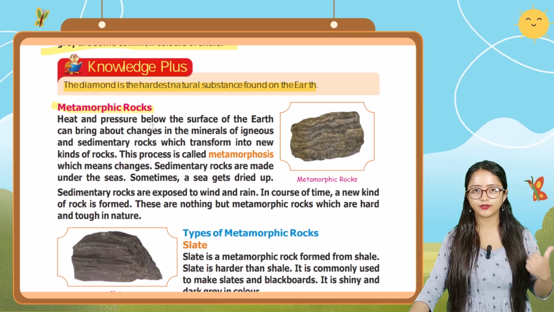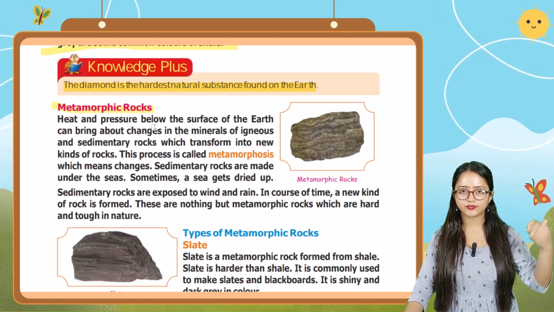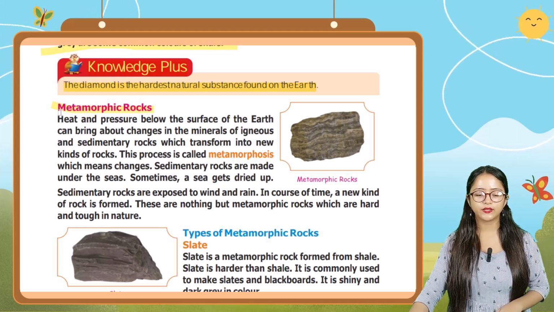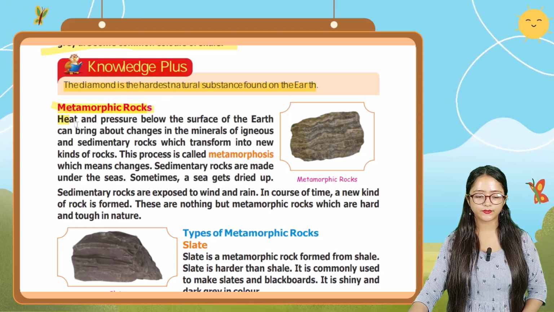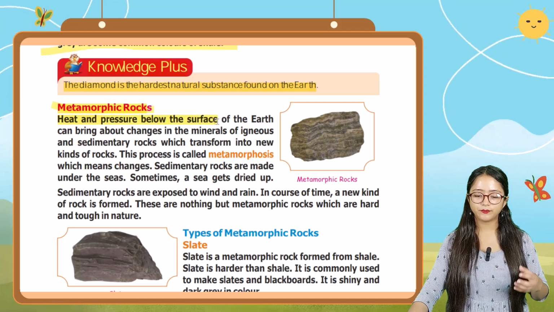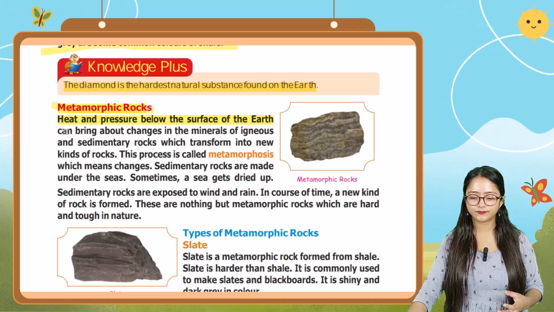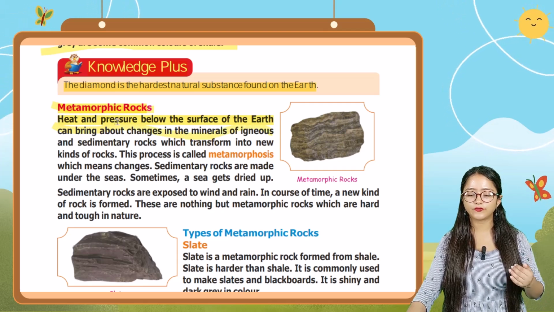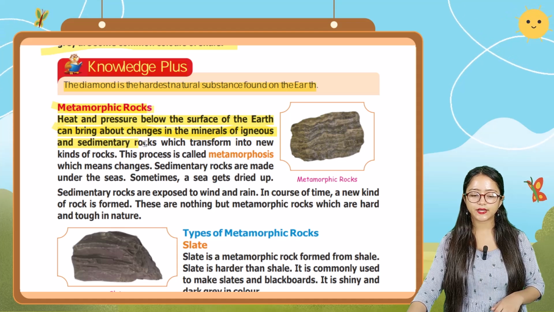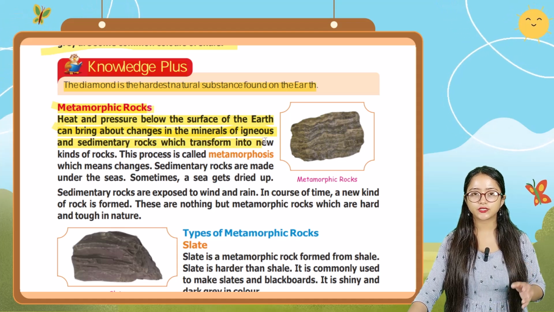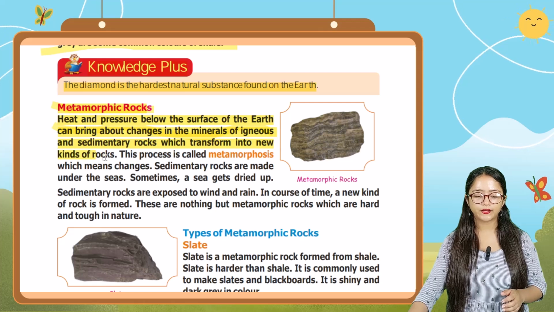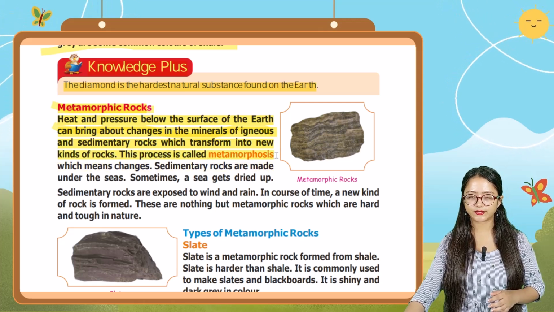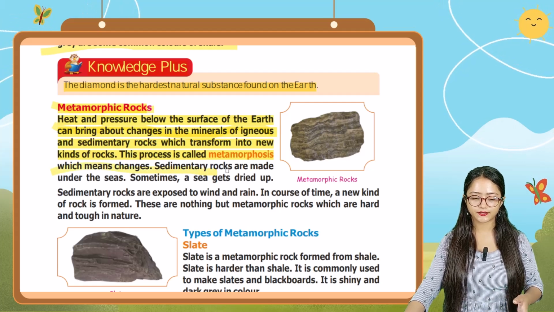Earlier we talked about igneous rock and its types, and then sedimentary rocks and its types. Now it is metamorphic rocks. Heat and pressure below the surface of the earth can bring about changes in the minerals of igneous and sedimentary rocks, which transform into new kinds of rocks. So this process is called metamorphosis, which means changes.